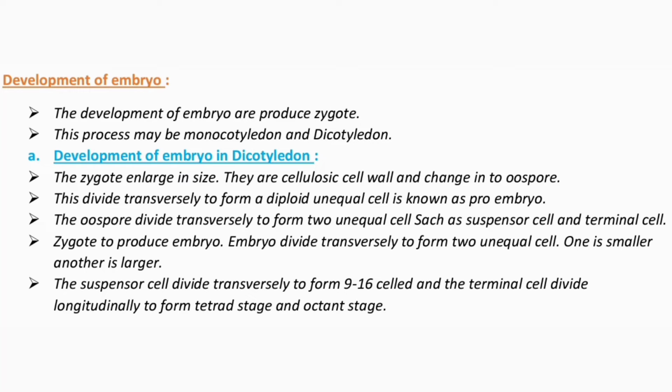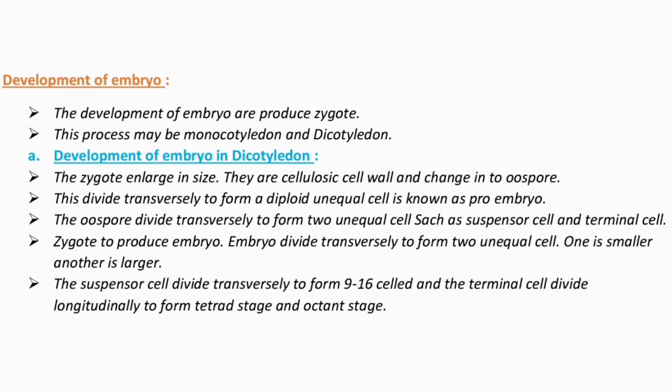The zygote divides transversely to form two unequal cells, known as the proembryo. The oospore divides transversely to form two cells, the suspensor cell and the terminal cell. One is smaller and another is larger.